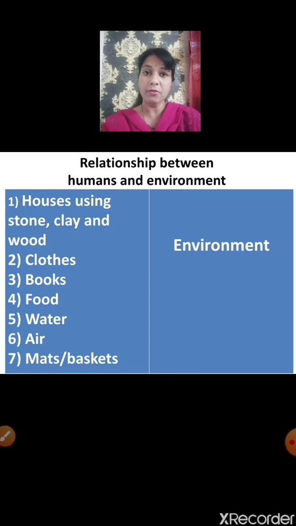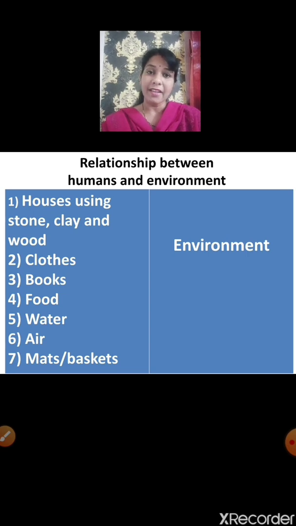We also make use of books. Now, the material needed to make books we get from the environment. Books are made out of wood pulp. Wood pulp is obtained from wood, and wood we get from trees. And we know that plants are a part of our environment.